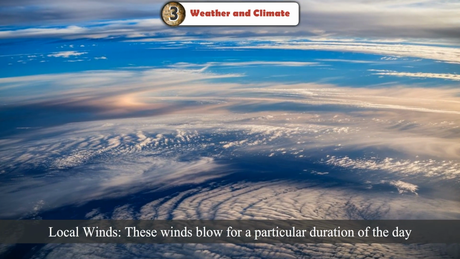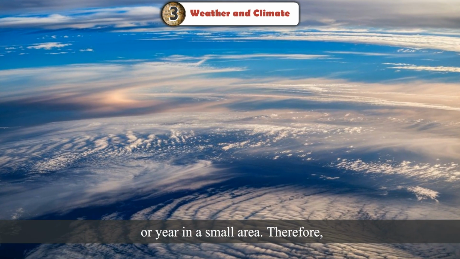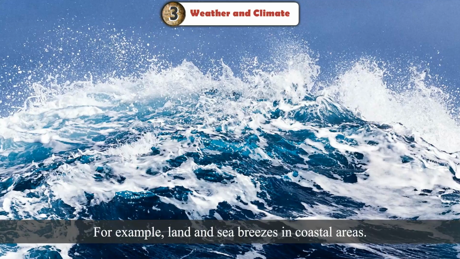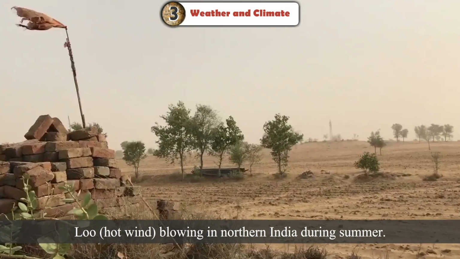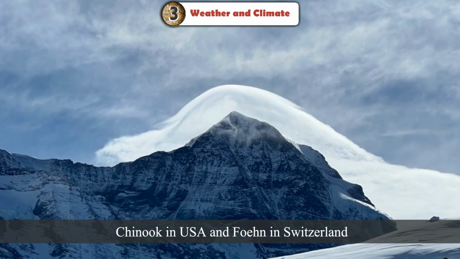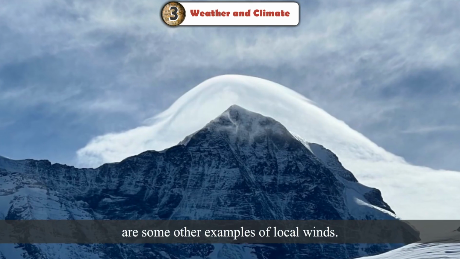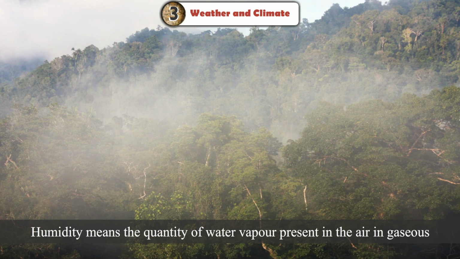Local winds. These winds blow for a particular duration of the day or year in a small area. Therefore, it is a daily phenomena. For example, land and sea breezes in coastal areas. Loo, a hot wind blowing in northern India during summer, Chinook in USA and Föhn in Switzerland are some other examples of local winds.